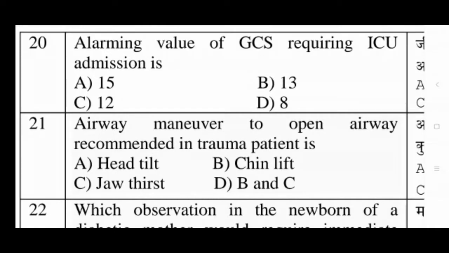Airway maneuver to open airway recommended in trauma patient is: option A, head tilt; option B, chin lift; option C, jaw thrust; and option D, B and C, that is chin lift and jaw thrust. The answer of this question is option D, that is option B and C is the right answer.